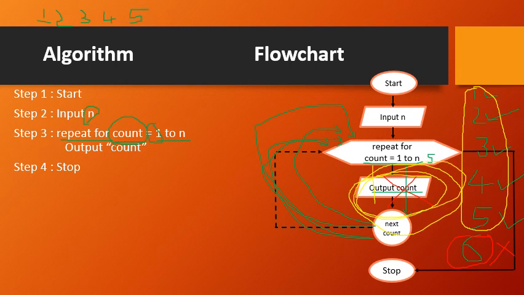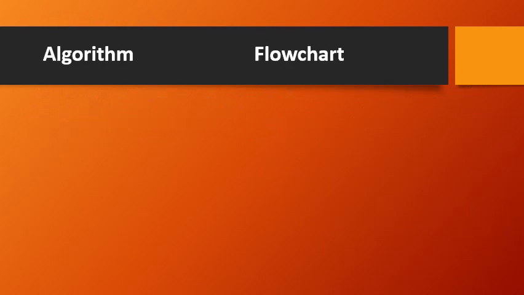Until the condition becomes false. Okay, this is another example. The third example, very quickly I will show you. In the third example, what we are trying to do is display the numbers from M to N. So earlier it was 1 to N, now it will be M to N.